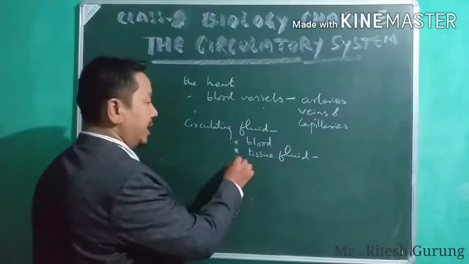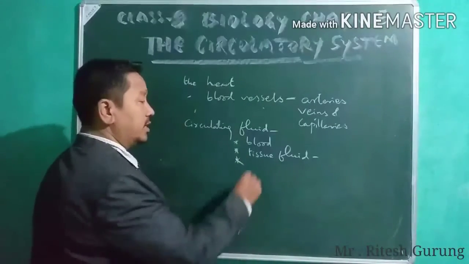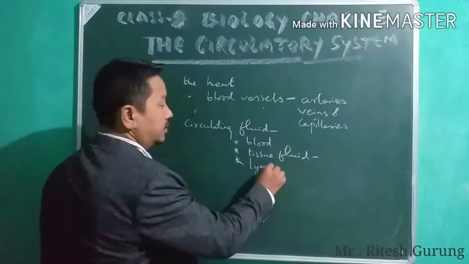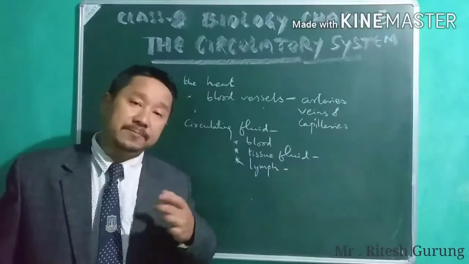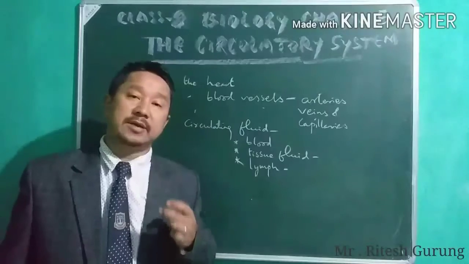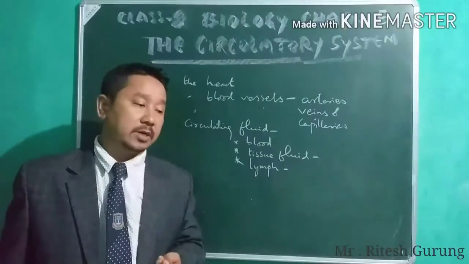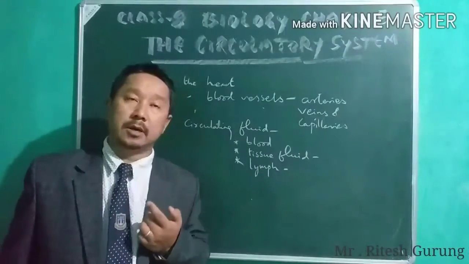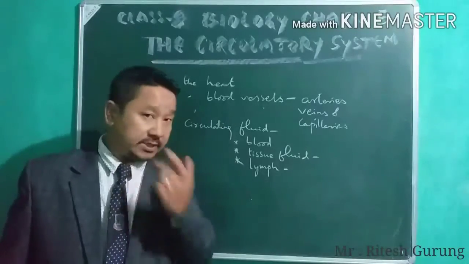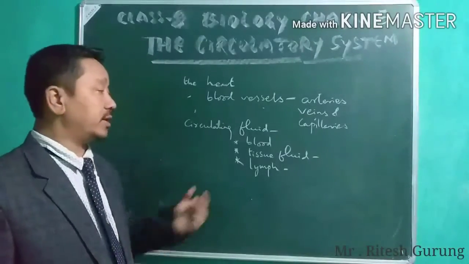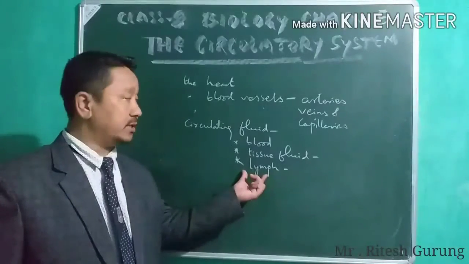Then we have lymph, which is found in the lymph vessels, or lymphatic systems, like you see our tonsils out here, and also the spleen. Okay, these are the places where lymph is present.